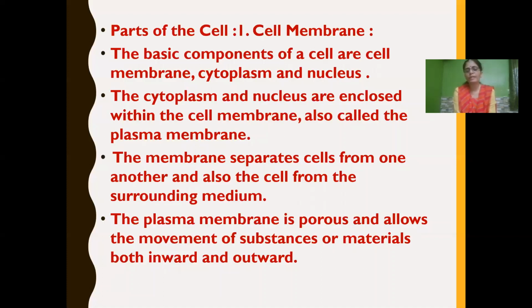Both ways it happens because of the porous nature of the plasma membrane. So the plasma membrane, otherwise called the cell membrane, separates cells from one another and also separates the cell from the surrounding medium. As it is porous, it allows the movement of materials both inward and outward.